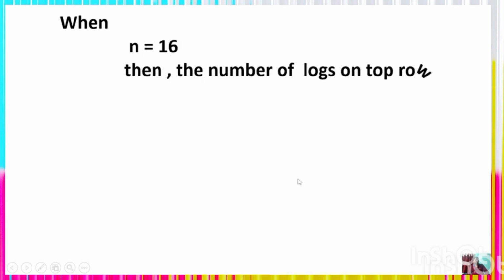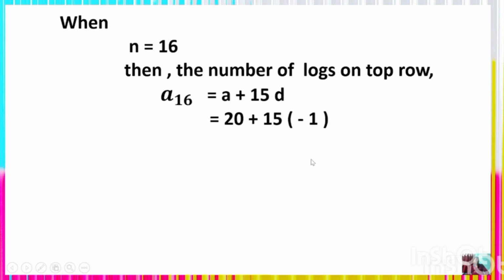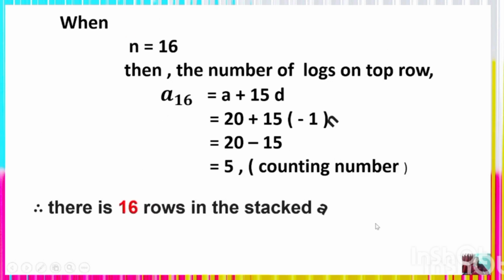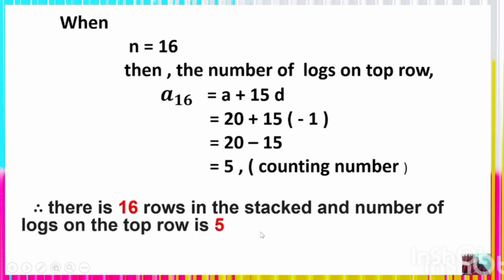When n is equal to 16, then the number of lugs on the top row, which is A16, is A plus 15D. By putting the value of A and D, we shall get 20 plus 15 whole into minus 1, which is 20 minus 15, which is 5, which is a counting number. Thus there are 16 rows in the stack and the number of lugs on the top row is 5.